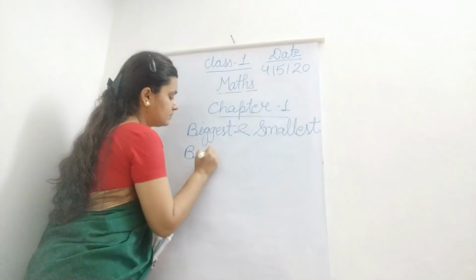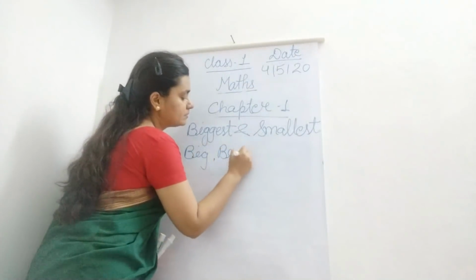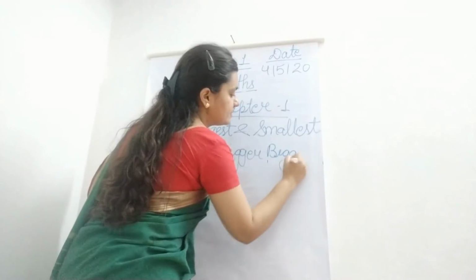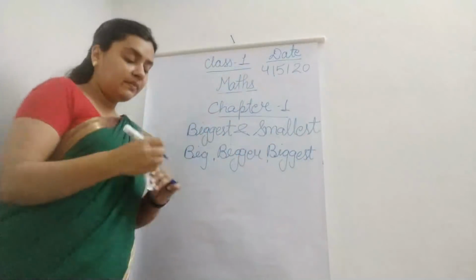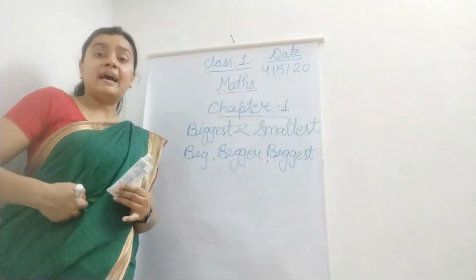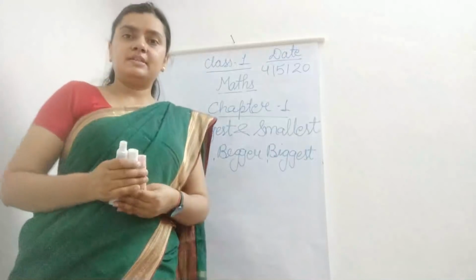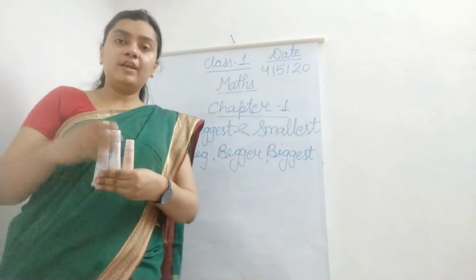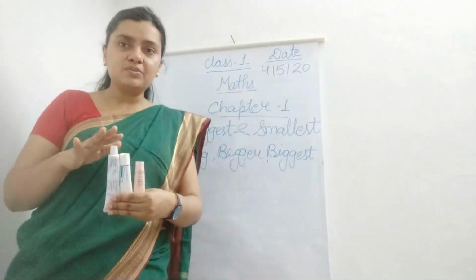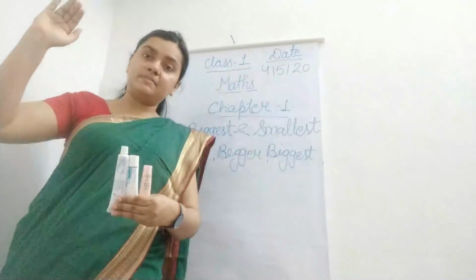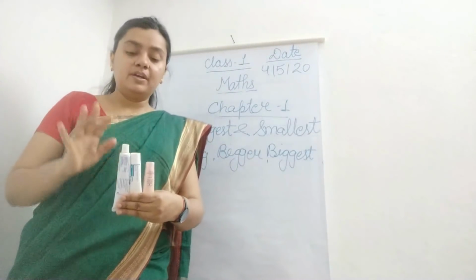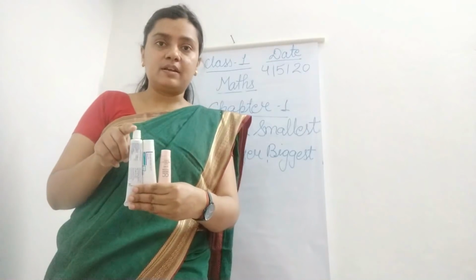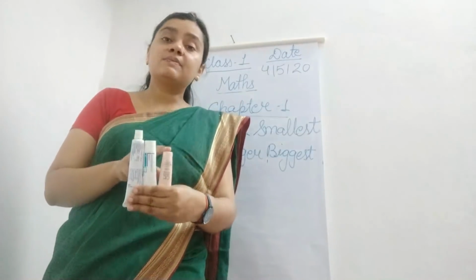Big, bigger, and biggest. What we are using? Big, bigger, and biggest. Okay, so big we are using for the thing which is smaller in these things, and biggest we are using for the thing which is the most big here. So in this, which one is big here? This one, or this one? This one, no? Yes, this one is big.